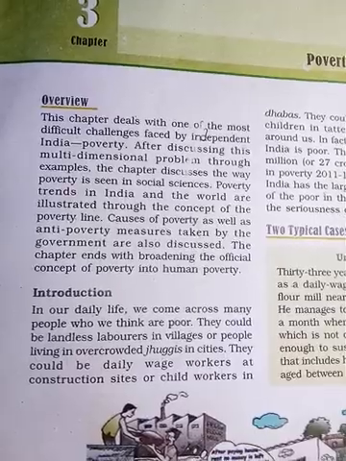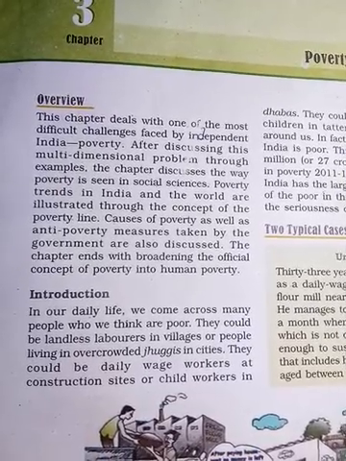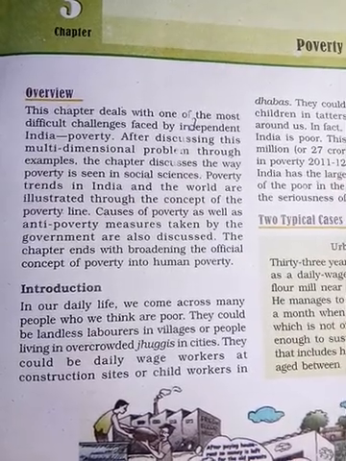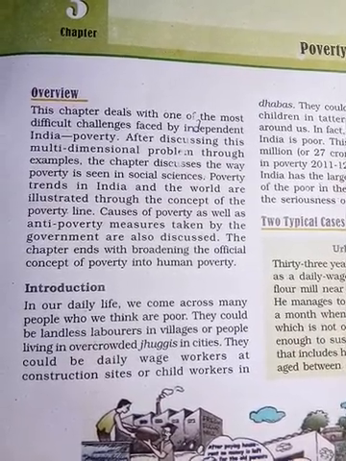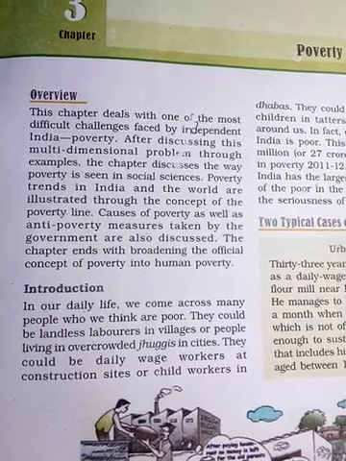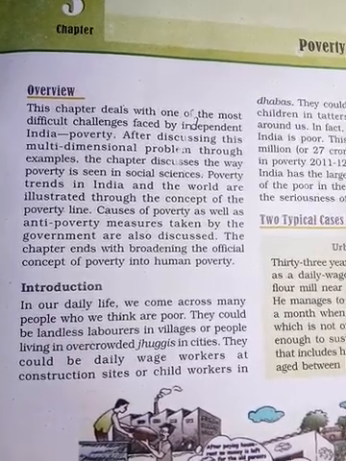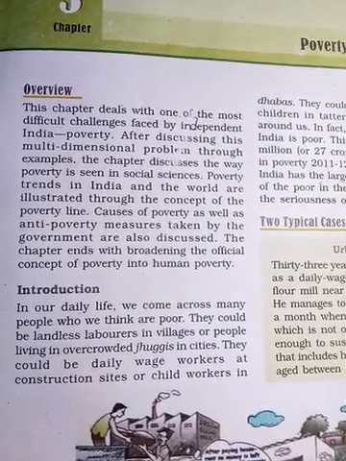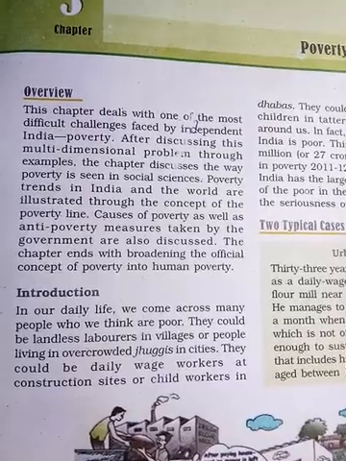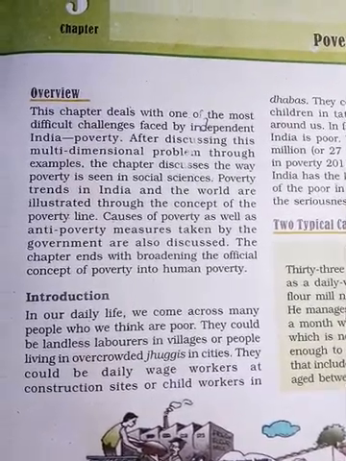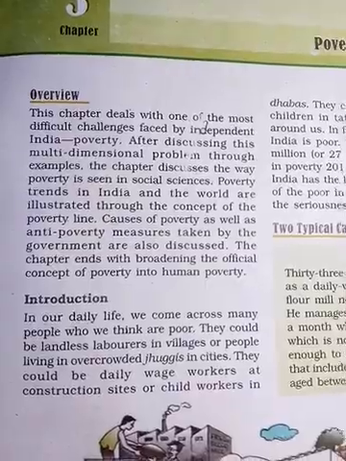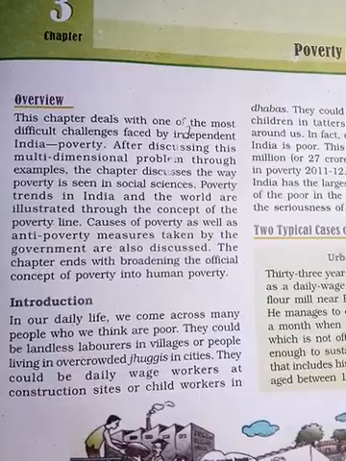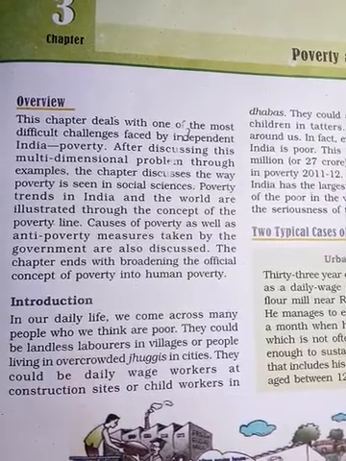So look here, in this chapter we are going to discuss poverty. After India got independence, poverty is one of the important factors the people are facing. We are going to discuss most of the problems in this chapter, and what the causes of poverty are, and how it is seen in rural areas and in urban areas.